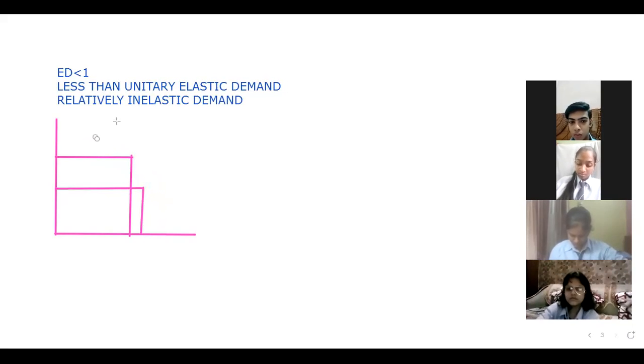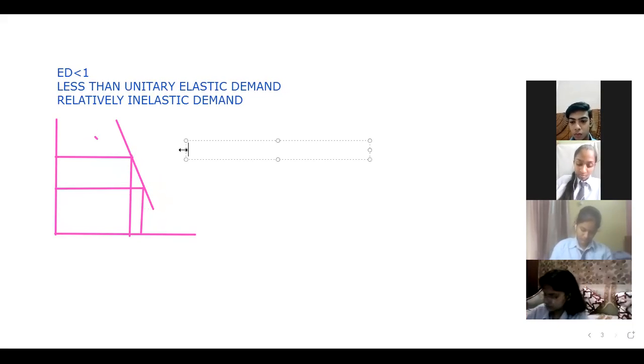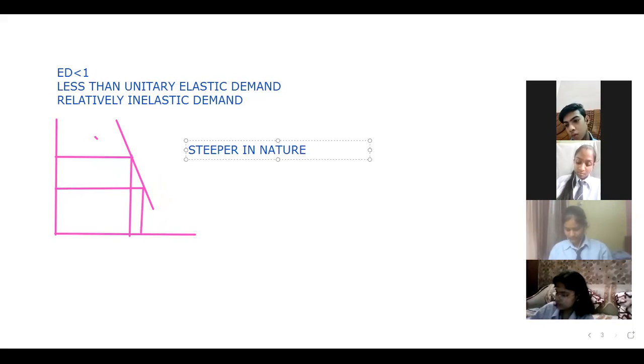The curve is like this. What will you call this curve? Steeper. Steeper in nature. This is steeper in nature, not flatter. More than one was flatter in nature, but this is steeper in nature. थोड़ी कम झुकी हुई या थोड़ा मतलब steeper, पतली curve. क्यों? क्योंकि this is not a flatter curve.